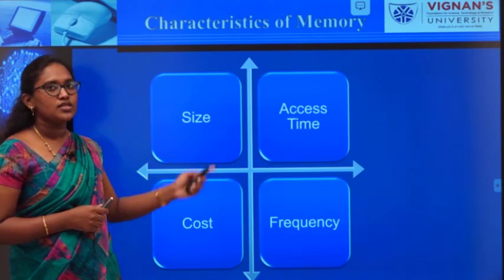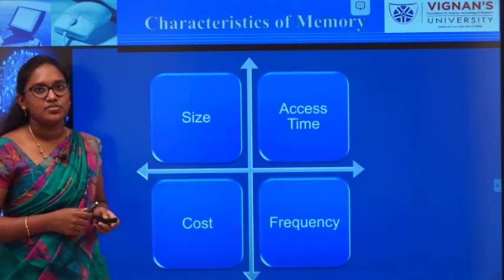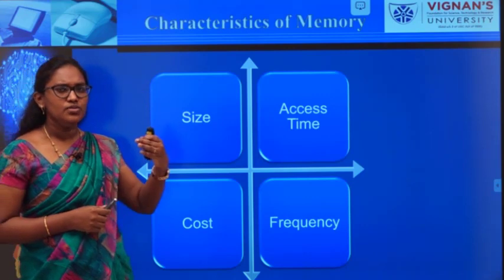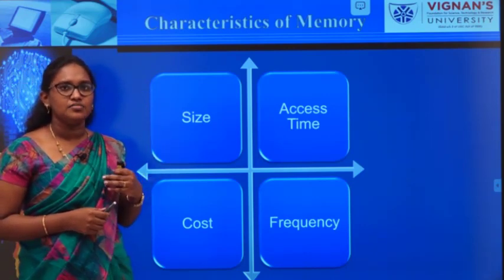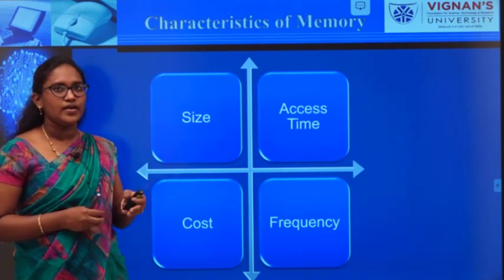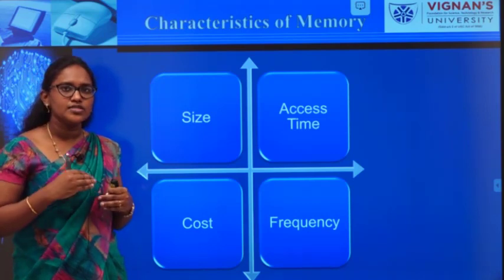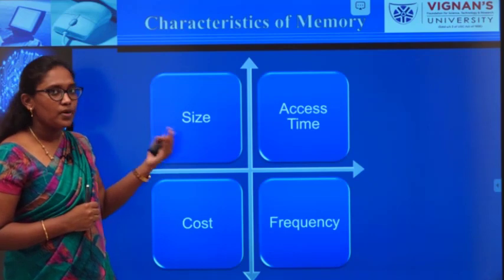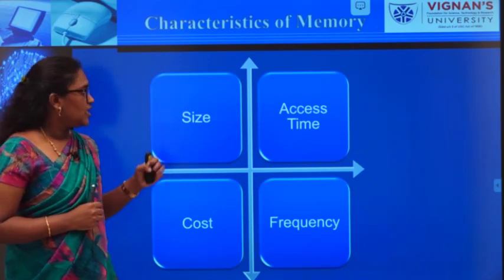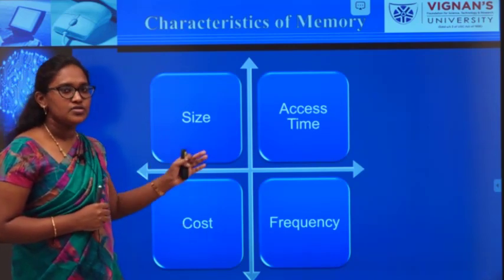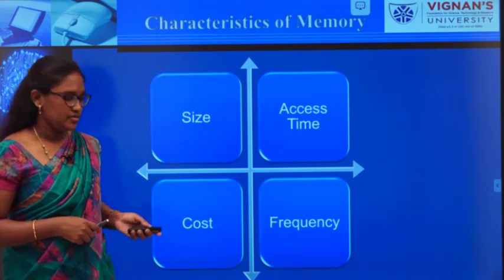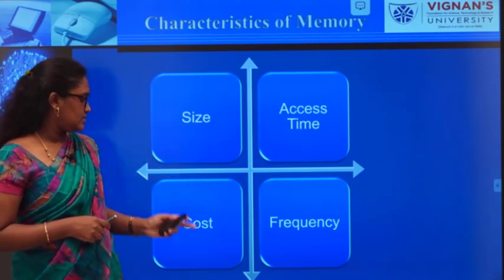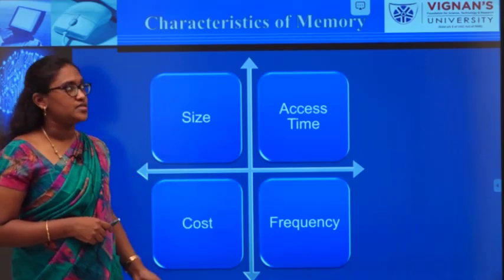Why do you need to take these 4 factors into consideration? Because you will be having a hierarchy. Hierarchy means nothing but a flow cycle from top to bottom or else from bottom to top. So, based upon the type of memory, these are the characteristics which are being classified. The first characteristics are size, access time, cost and frequency.